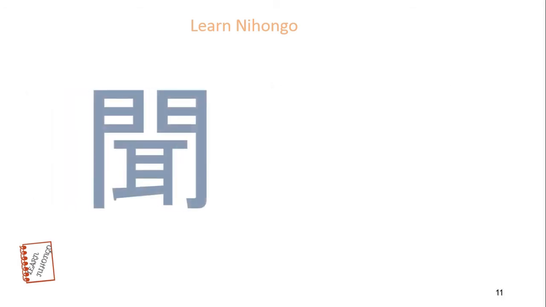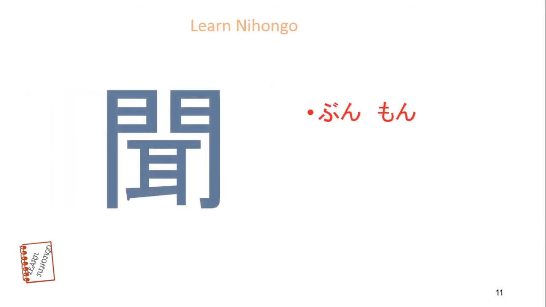Next one is to listen. Onyomi is bun, mon. Kunyomi is ki. Meaning is to listen.